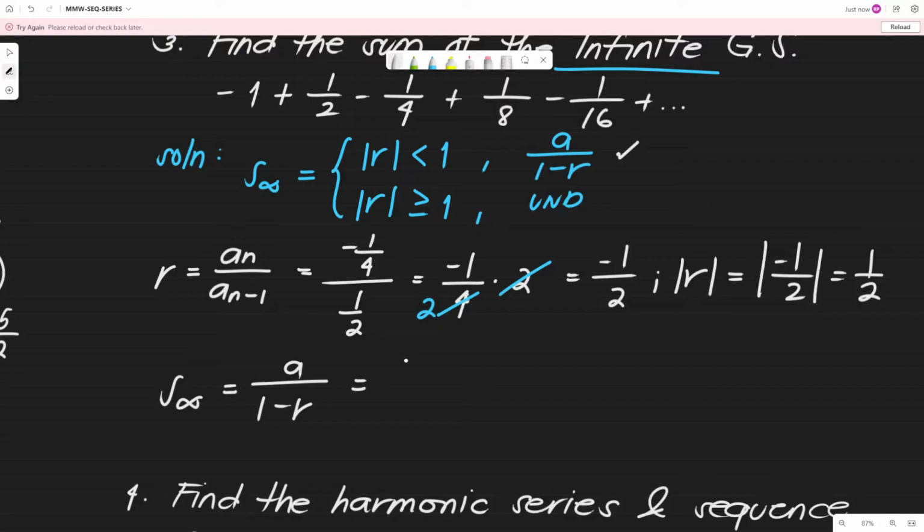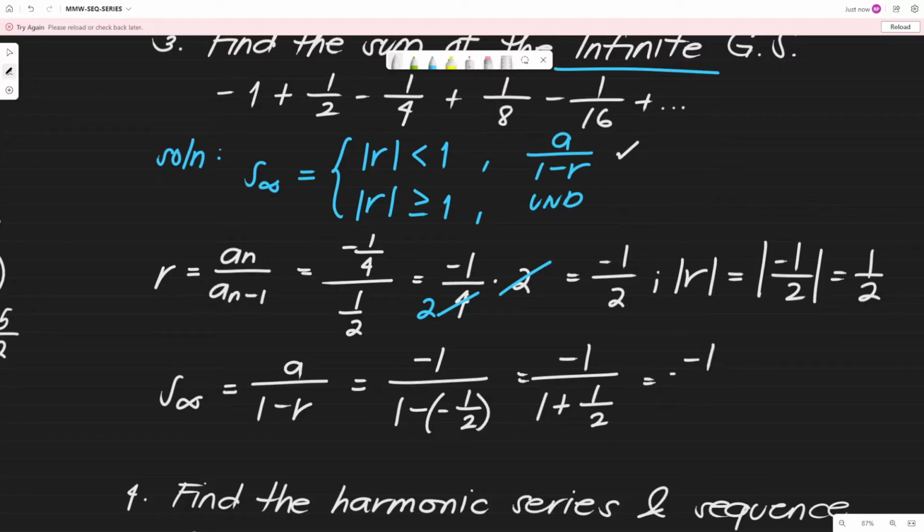So, ano yung a natin? That is negative 1. That's the first term. Over 1 minus. Ano yung value ng r natin? We have negative 1/2. Hindi po yung 1/2 ha. 1/2 is the absolute value of r, not the value of r. So, we have negative 1 over 1 plus 1/2. 1 plus 1/2 is 3 over 2. We have negative 1 over 3 over 2.